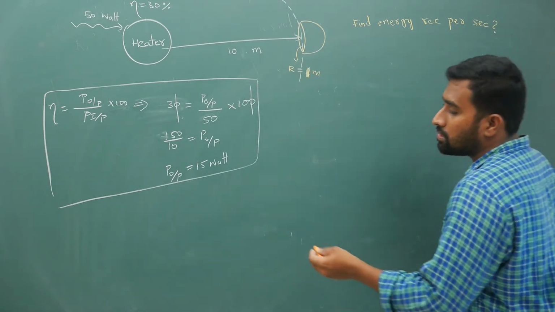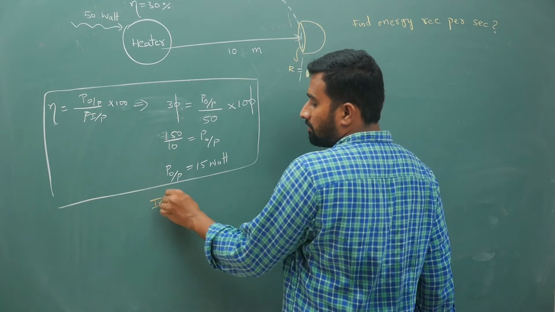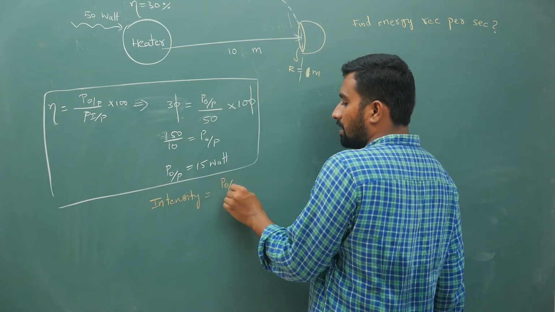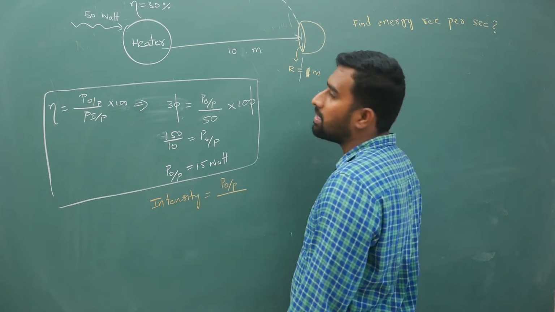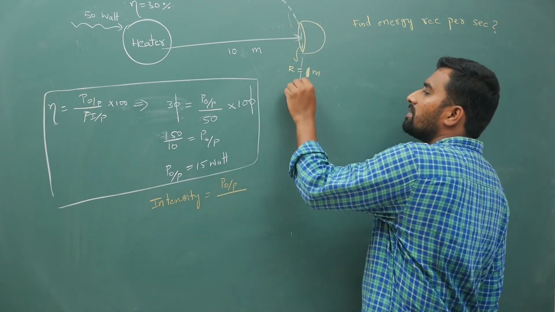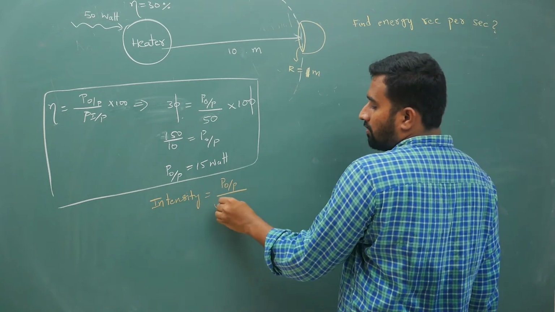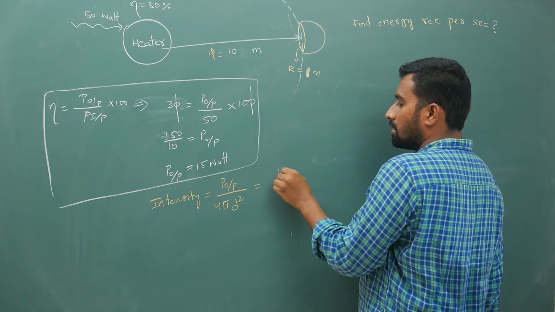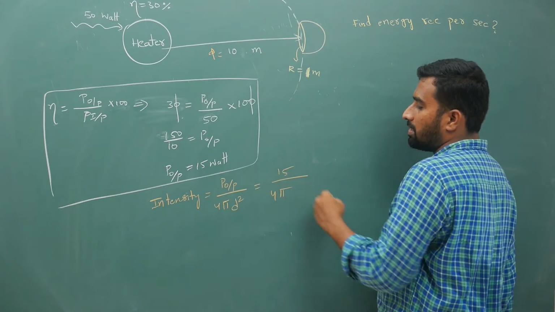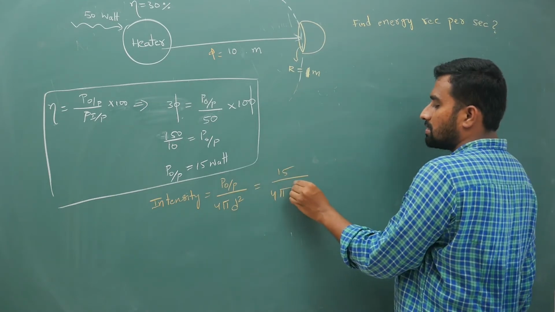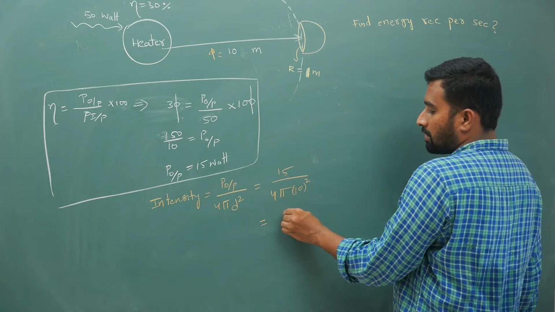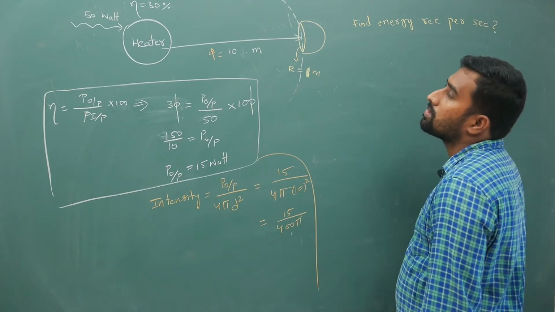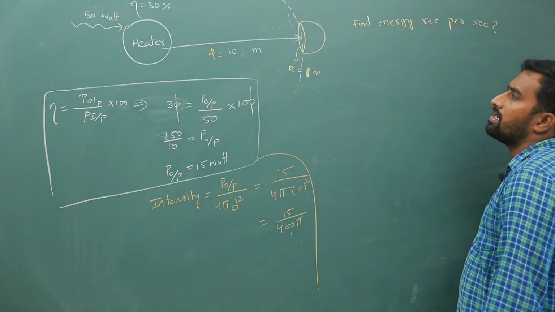Now what is your intensity? Just now we have seen your intensity is output power by area across which energy is being emitted. So your energy will be emitted across an area of 4 pi d square, if this distance is d. So it is 15 by 4 pi into d square, that is equal to 10 square. So that is 15 by 400 pi. So that is your intensity of radiation.